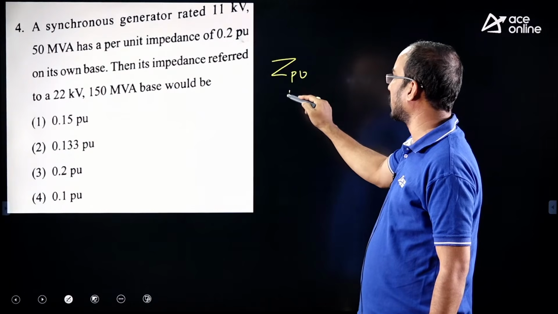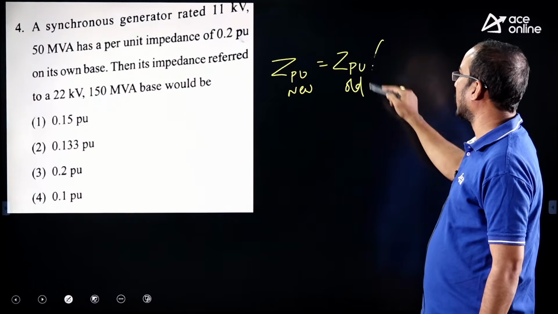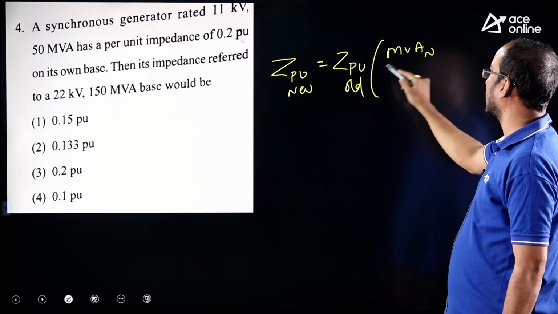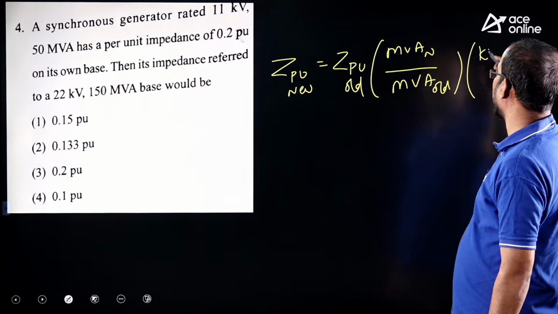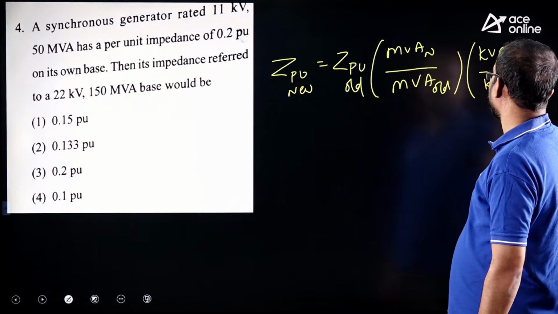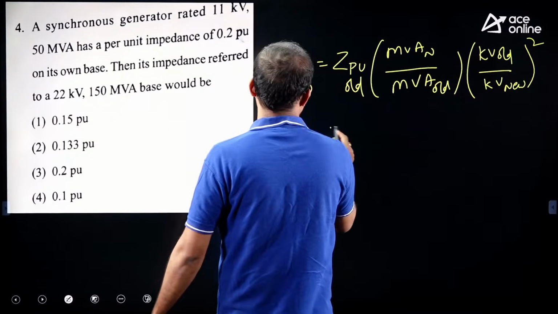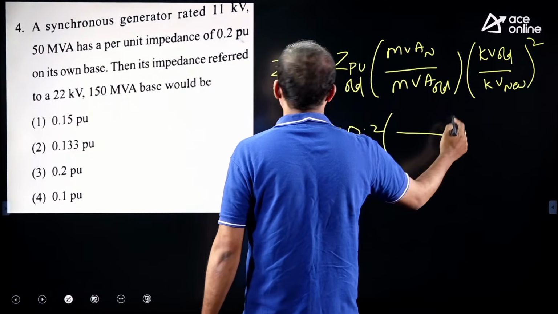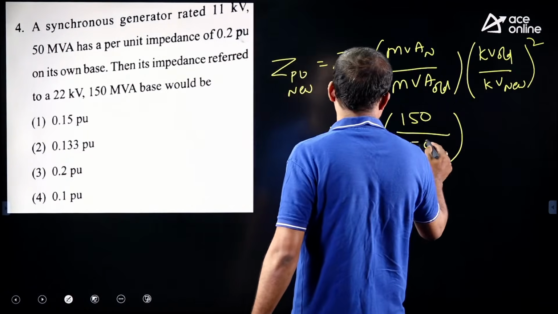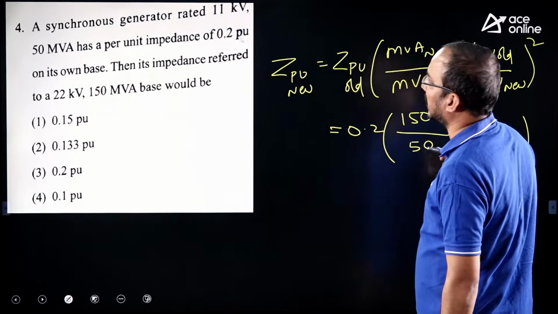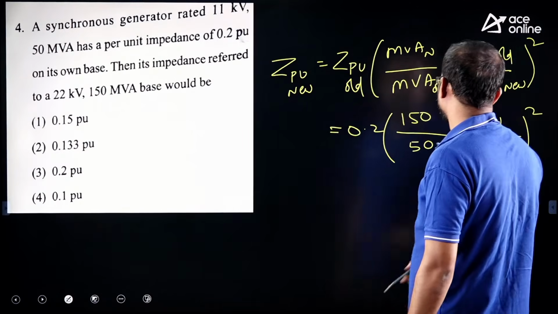Z per unit new is equal to Z per unit old into MVA new by MVA old, multiplied with kV old by kV new squared. So the Z per unit old value is given as 0.2, MVA new is 150, MVA old is 50, kV old is given as 11 and kV new is 22, squared.